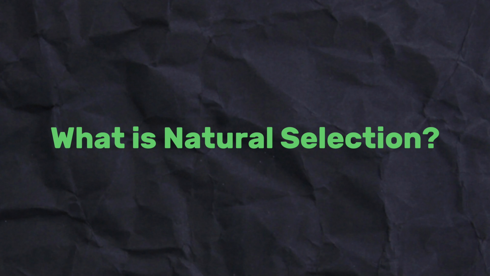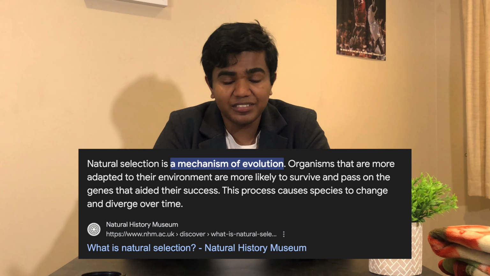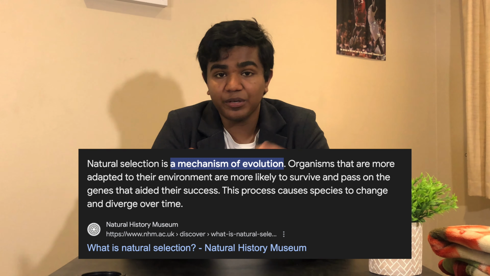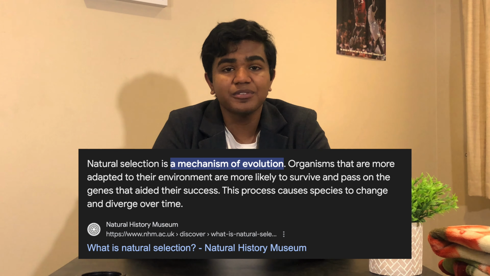So the basic concept of natural selection is that animals with desirable characteristics are able to survive and reproduce offspring with those characteristics, causing the animal to evolve and adapt to its environment over time.